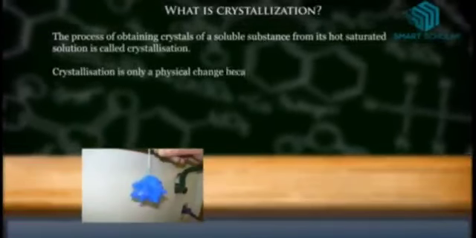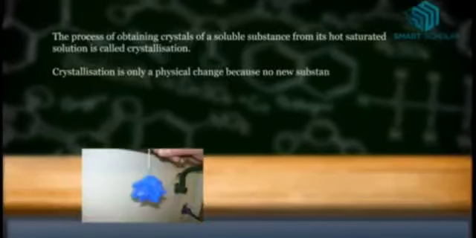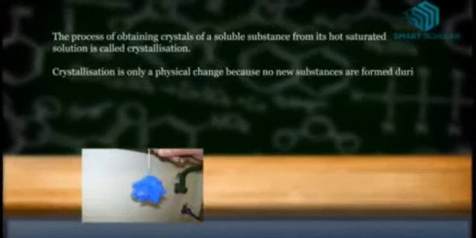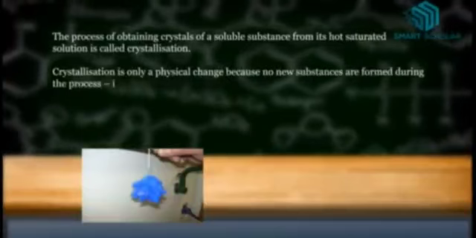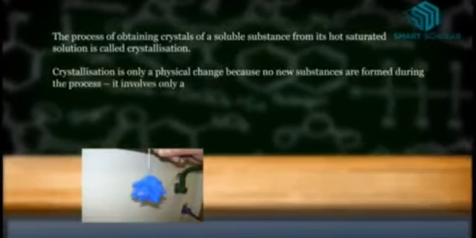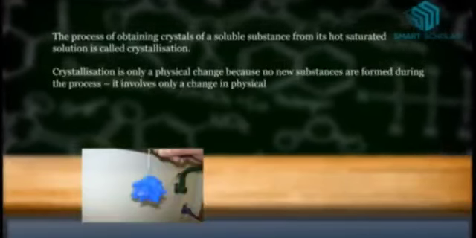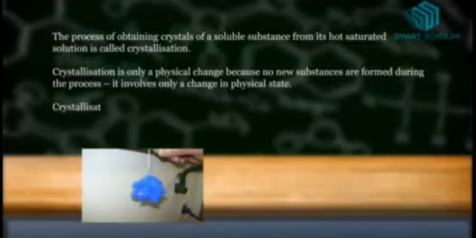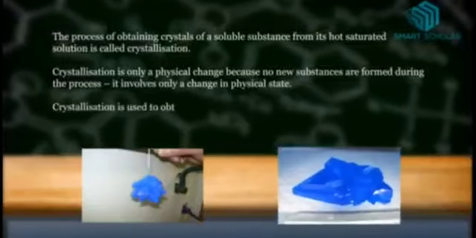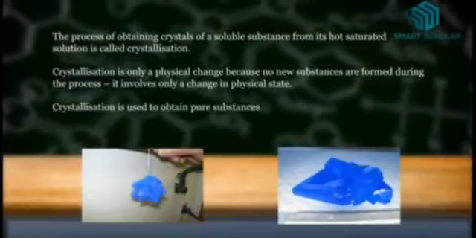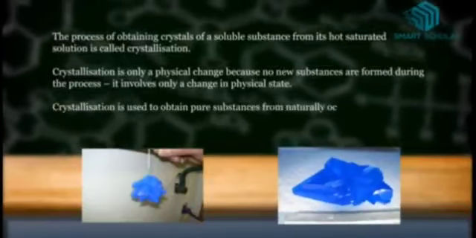It is only a physical change because no new substances are formed, involving only a change in physical state. It is used to obtain pure substances from naturally occurring impure substances.